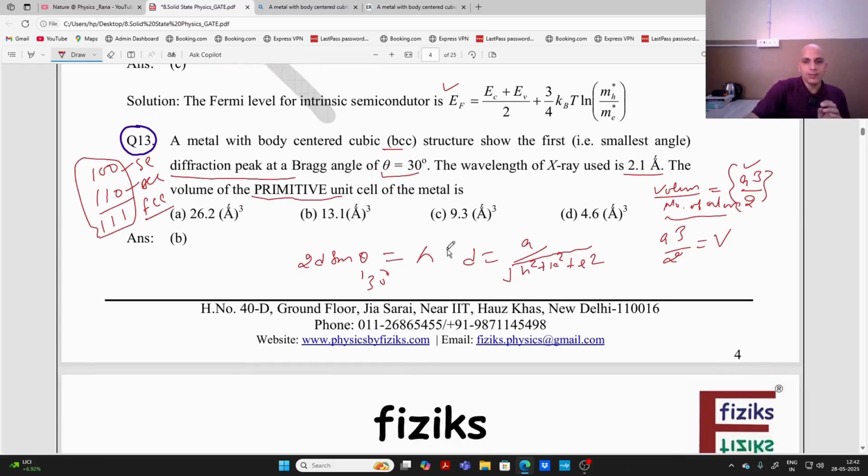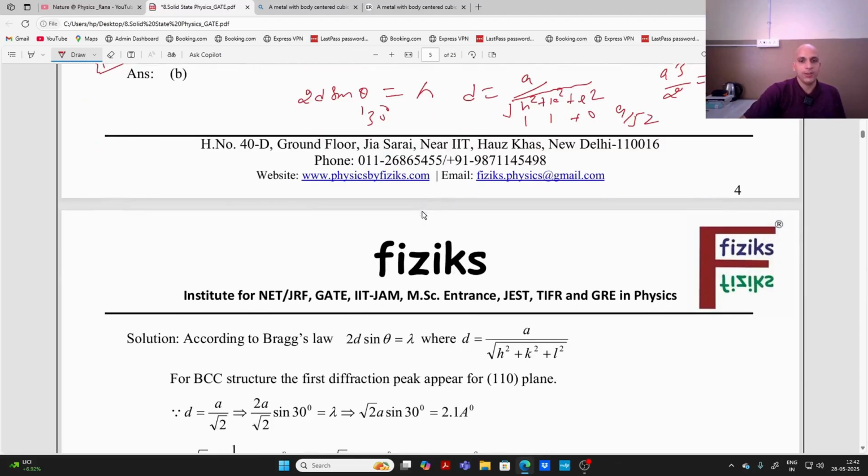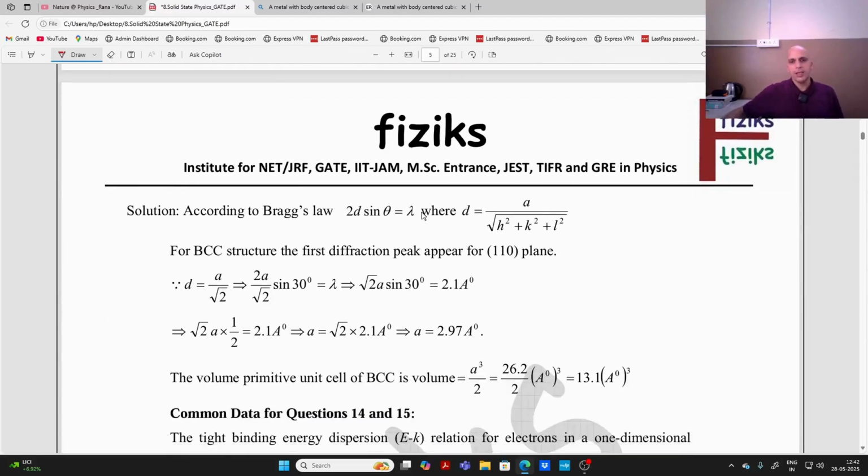So we have to remember these three values of hkl for simple cubic, body centered cubic and face centered cubic. These are the values for observing the first diffraction peak. By using this, I can now find the value of d. So d will become a upon root of 1 plus 1 plus 0, a by root 2. You can see here the simplification. 2d sine theta is equal to n lambda. Diffraction peak occurs for this plane. Now d is equal to a by root 2, so I am putting the value of d here.